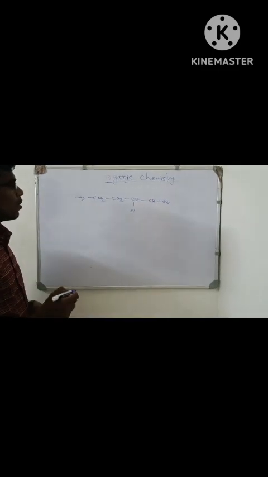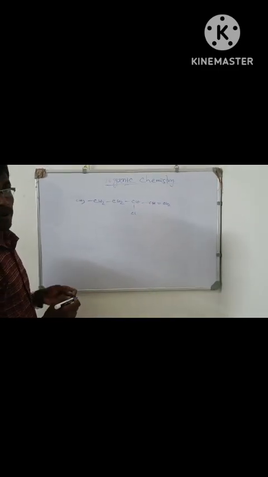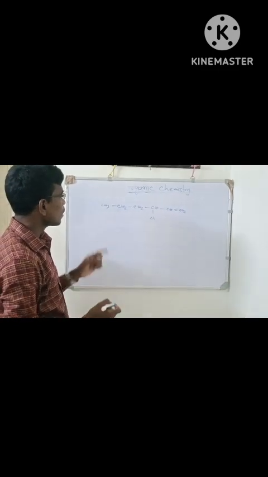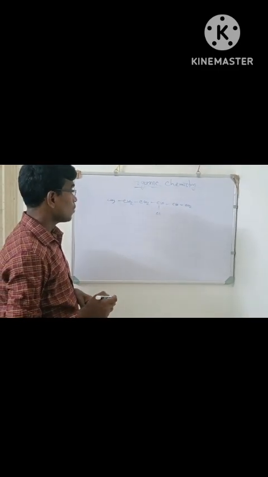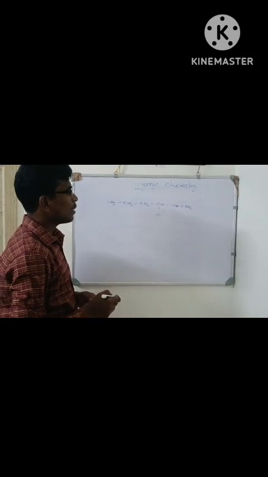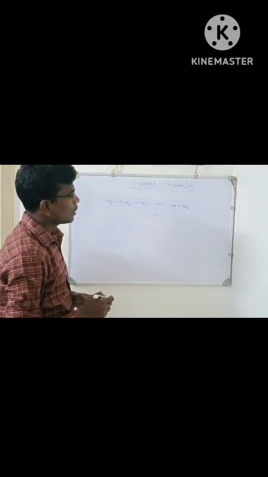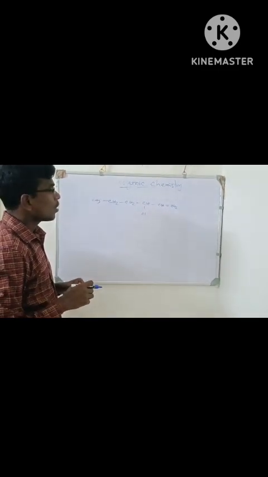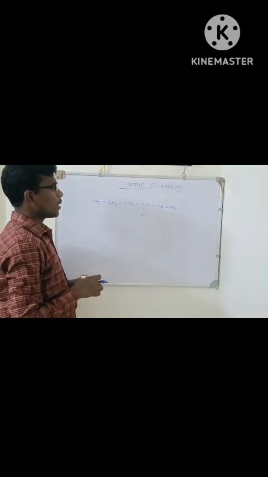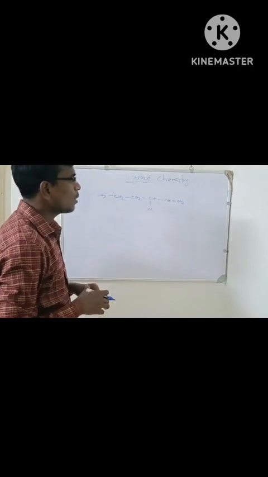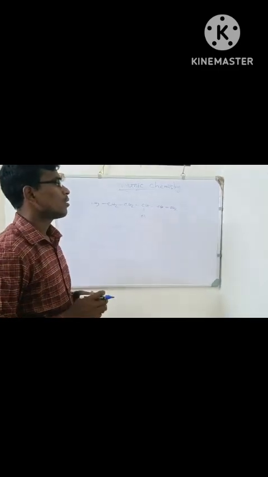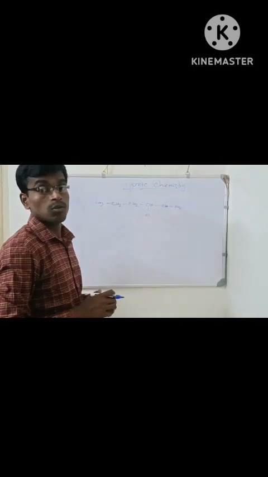What will be the nomenclature of this compound? At first we have to see the structural formula very carefully. Then the minimum number should be given to the carbon atom of the functional group.